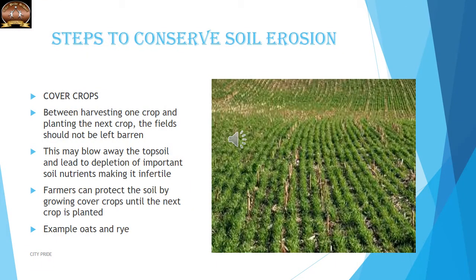The next method to conserve soil is cover crops. Between harvesting one crop and planting the next crop, the fields should not be left barren. This may blow away the topsoil and lead to depletion of important soil nutrients, making it infertile. Farmers can protect the soil by growing cover crops until the next crop is planted, for example, oats and rye.